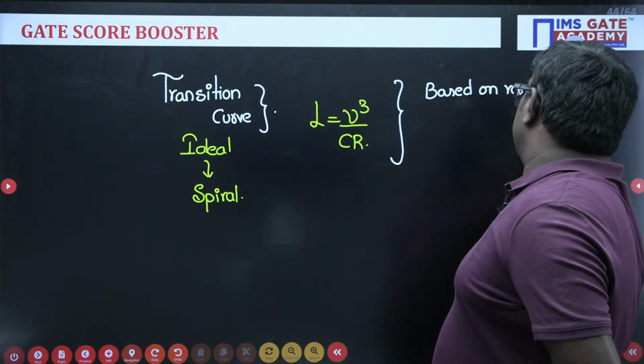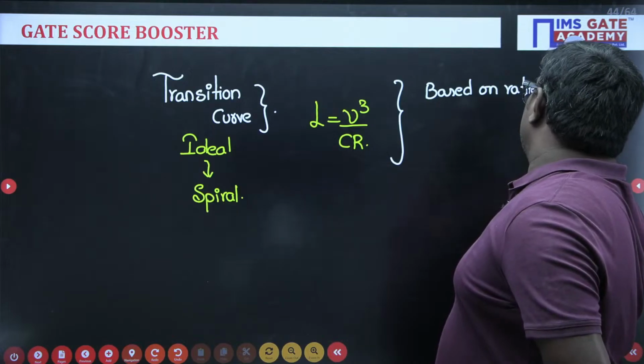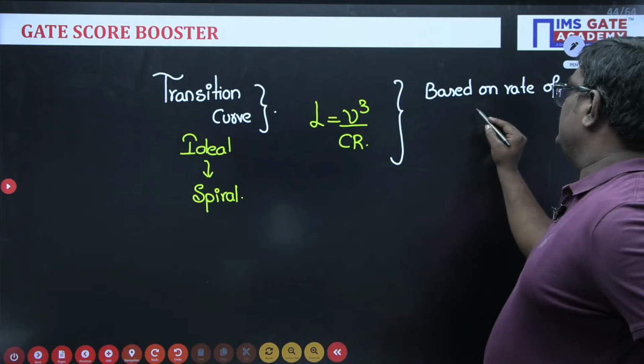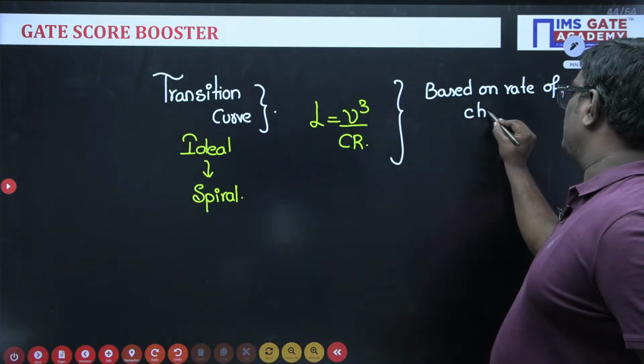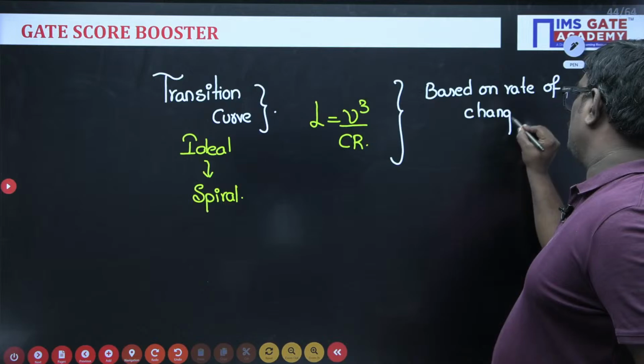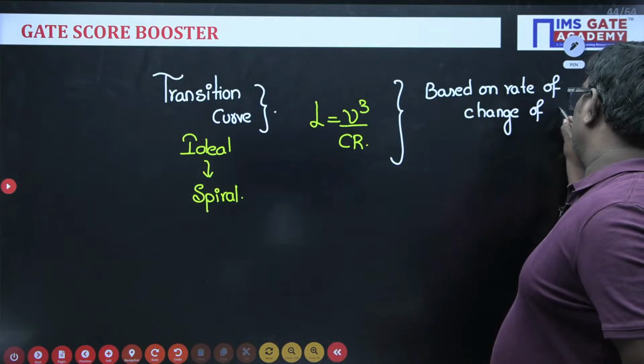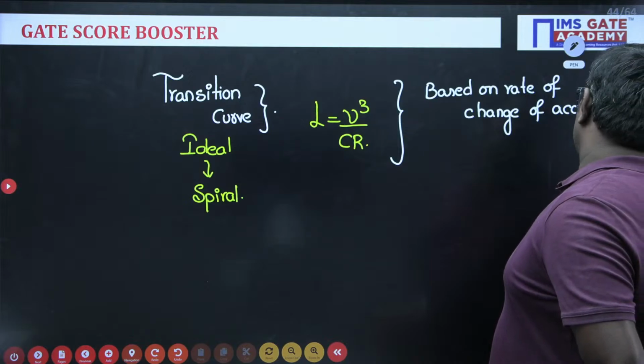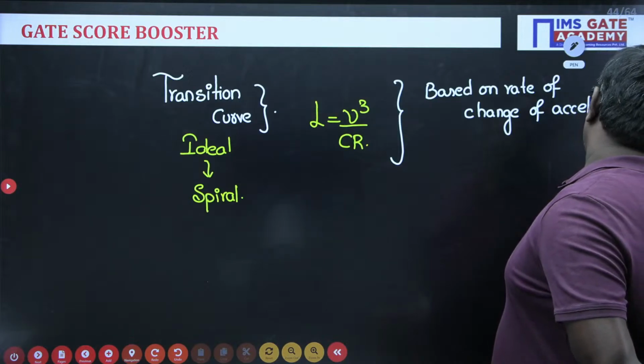And remember, students, rate of change of acceleration is also known as jerk. This is based on rate of change of acceleration, which is also called jerk.